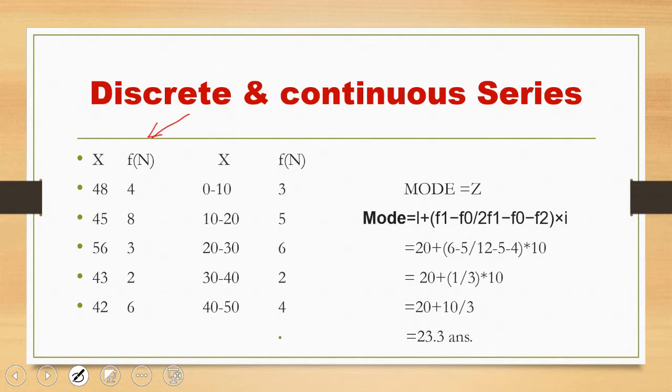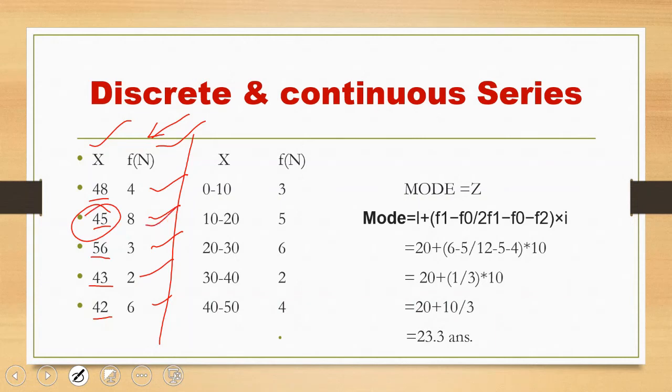This is discrete series. In discrete series, there is an occurrence count of each number that is called frequency. Now we see 48 is given 4 times, 45 8 times, 56 3 times, 43 2 times, 42 6 times. Hence here our answer is 45, because 45 occurs 8 times. Is it clear? कि 8 बार 45 आया. Hence our mode is 45.